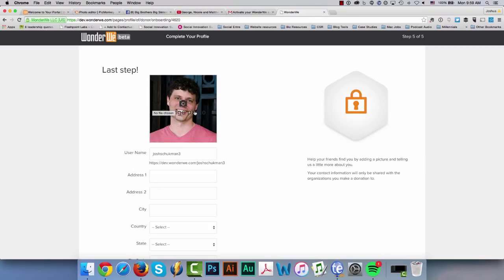You see I have a smile there. There's another lesson that I do where I talk about editing a photo and some quick programs that you can use to make a really good photo. So a lot of times you can take a picture you already have, even if it's not cropped like that, and we can help you crop it to make it look like a good profile picture, because that is really important.